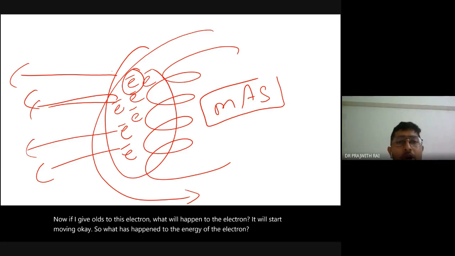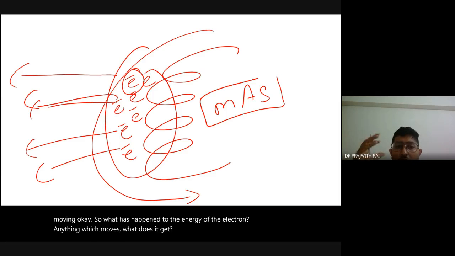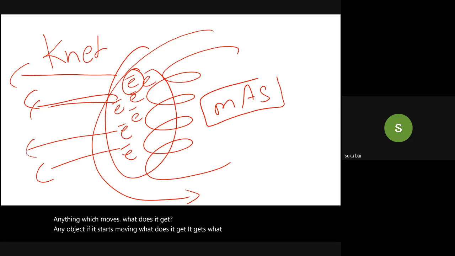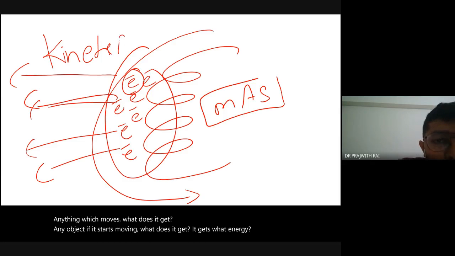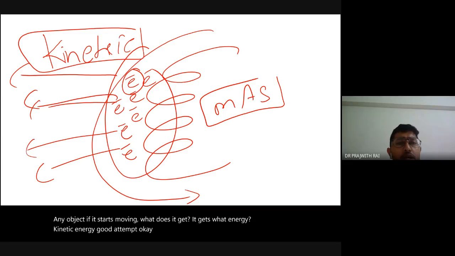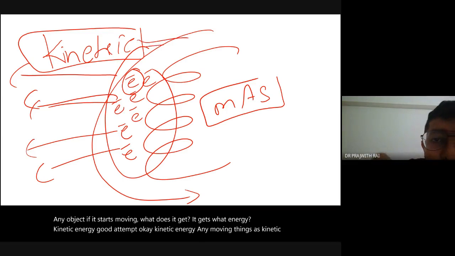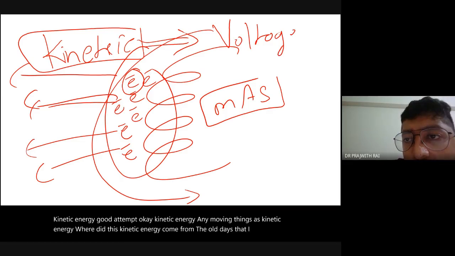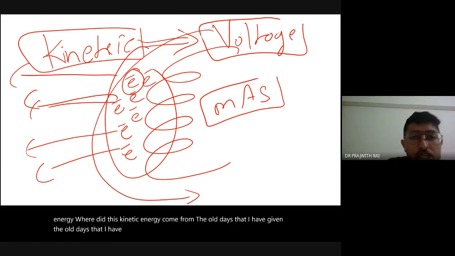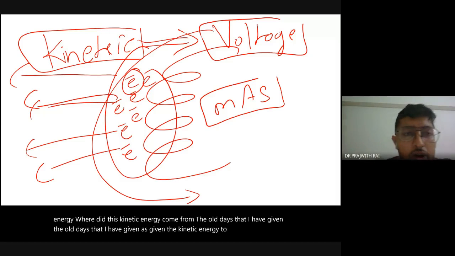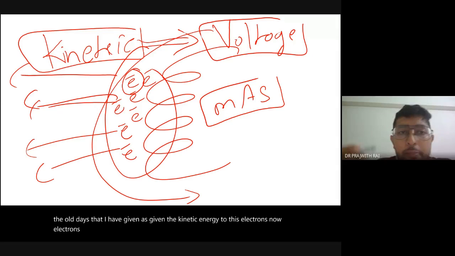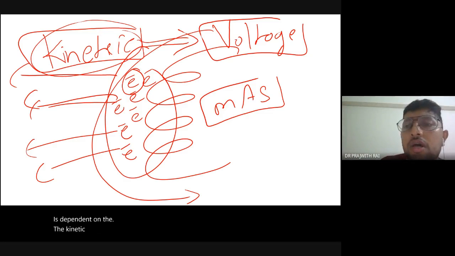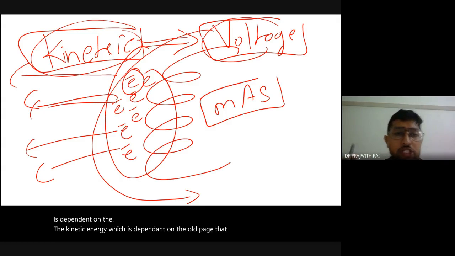So what has happened to the energy of the electron? Any object, if it starts moving, what does it get? Kinetic energy. Good attempt. Anything which moves has kinetic energy. Where did this kinetic energy come from? The voltage that I have given has given the kinetic energy to these electrons. Now the electron's energy is dependent on the kinetic energy, which is dependent on the voltage that I give. This much is clear.